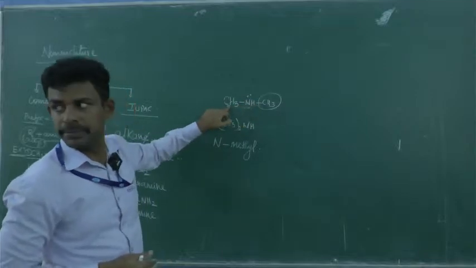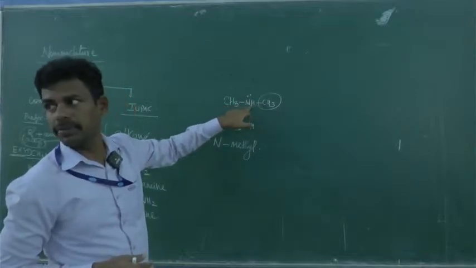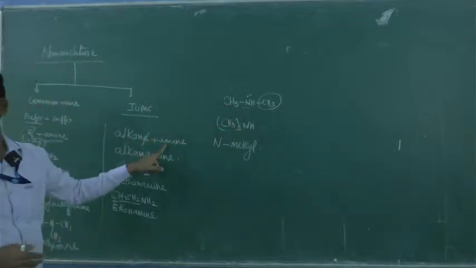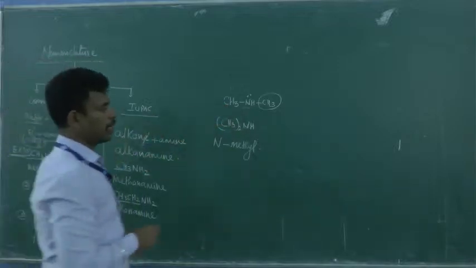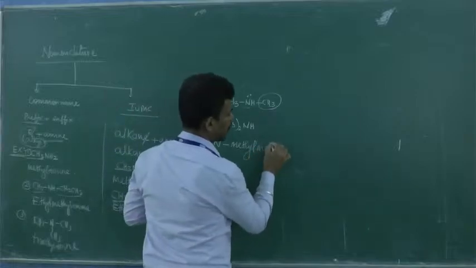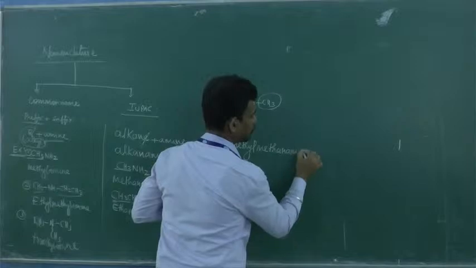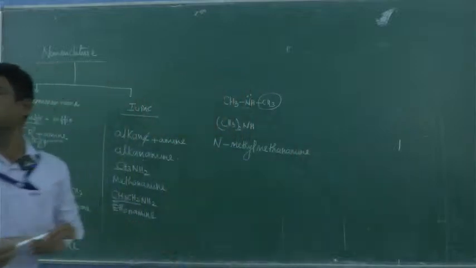What about the remaining part? Is it clear? In this part we have only one carbon. With one carbon, you have to give the alkanamine name. So here it is N-methyl. This is going to be methane, so methanamine. So simple. Is it clear?